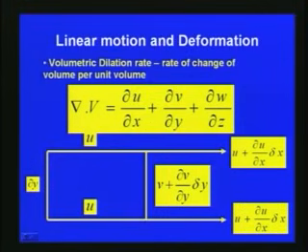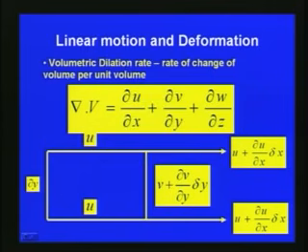Before going to the differential form of the continuity equation, in this slide we will see the linear motion and deformation, that is, with respect to fluid movement how the linear motion and deformation takes place. Here you can see a container, delta y is the size, delta x is this direction, velocity in the x direction is u, and velocity in the y direction is v. From one section to another, the velocity changes to u plus del u by del x into delta x, and in the y direction to v plus del v by del y into delta y.